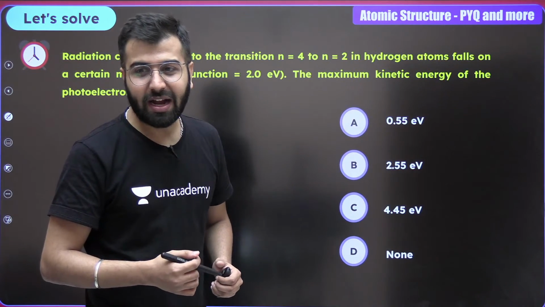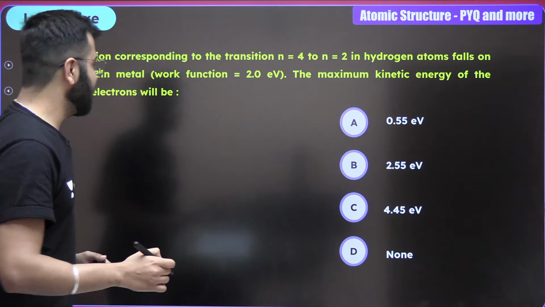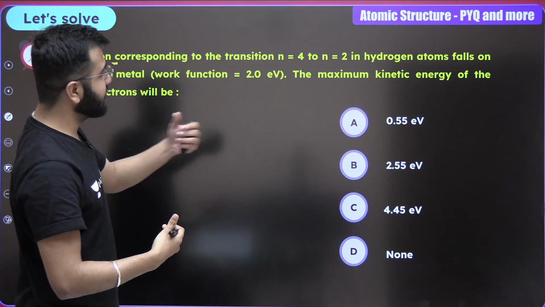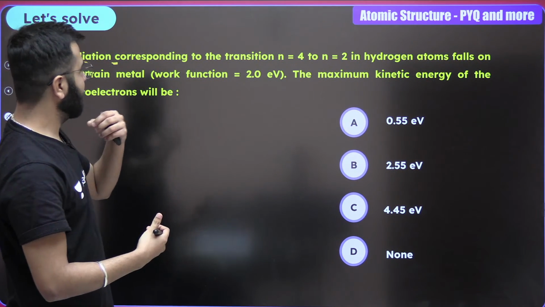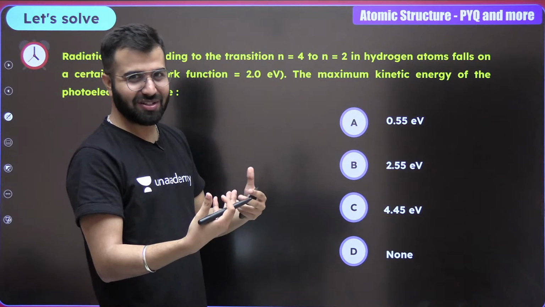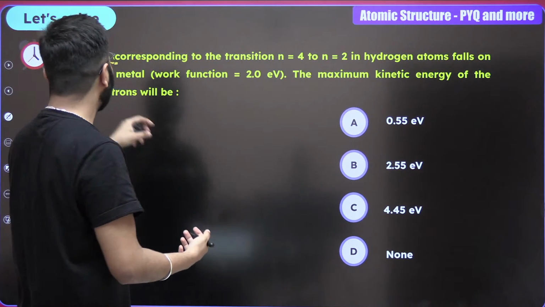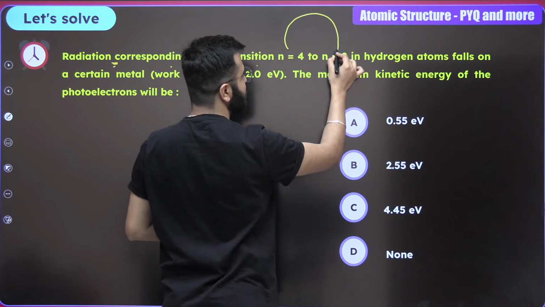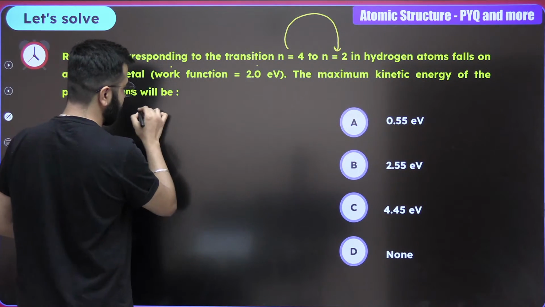Now let's move ahead and talk about the next question. Pay attention, boys and girls. A radiation corresponding to transmit... A second. Have we done this? No, it's not for the helium plus. It's the hydrogen. I thought the question got repeated. The radiation corresponding to transition from n equals 4 till n equals 2.